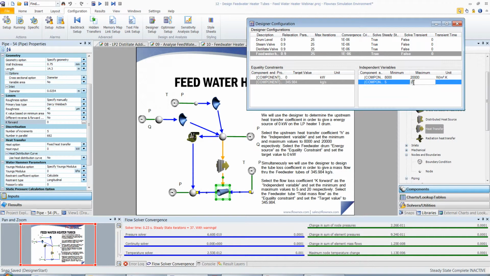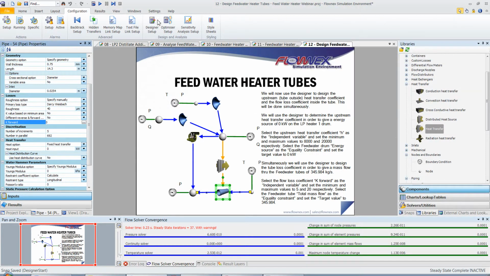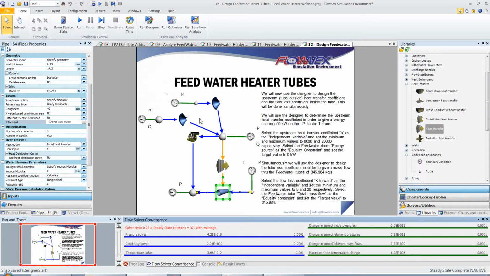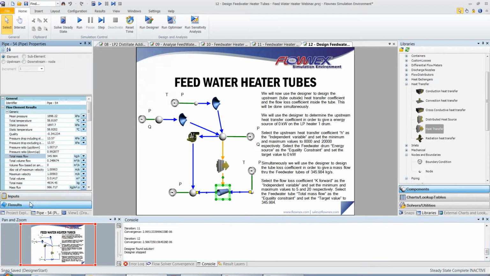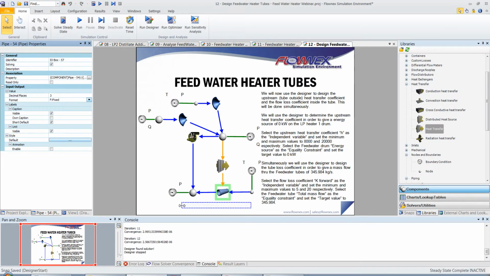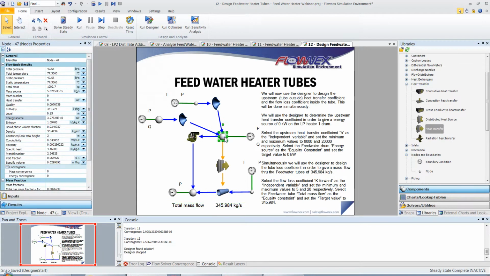It's set as active and run the designer. I can see that the designer found a solution, and we can double check. We have our desired total mass flow of 345.98, and the energy source on the node is 0.